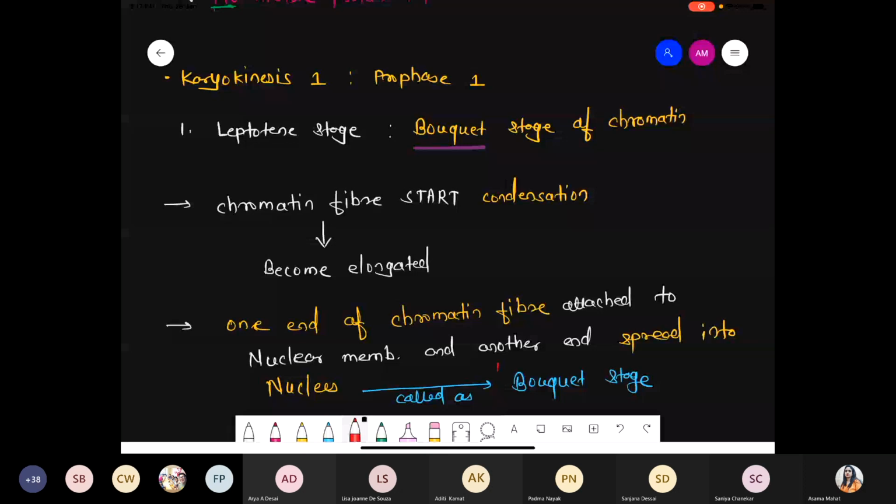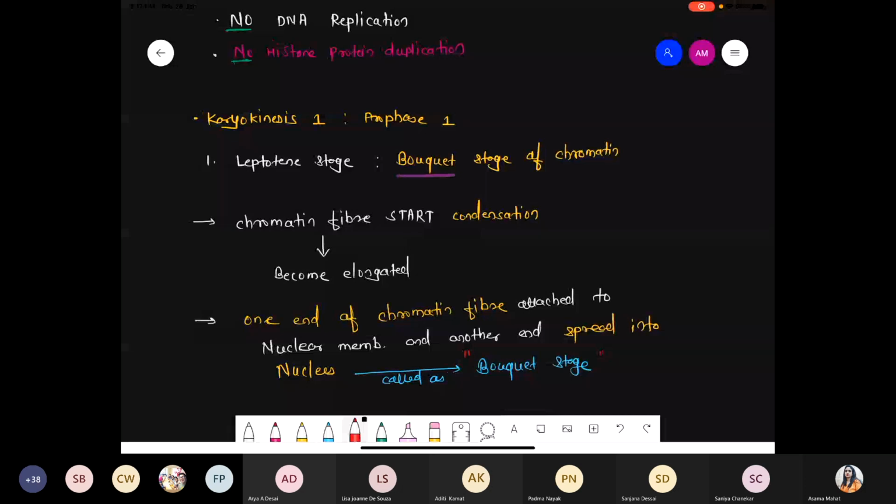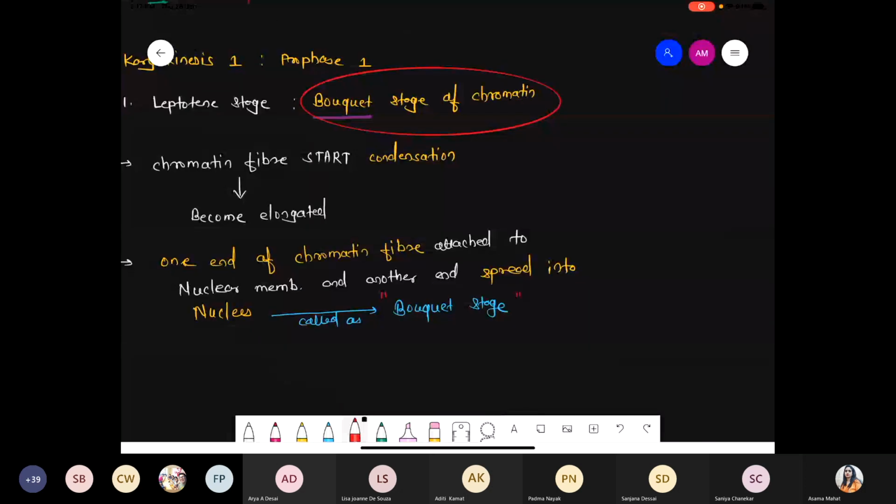So I'm repeating this point again. See, important: during the leptotene phase, the chromatin condensation process gets started, right? In another stage, whatever chromatin fibers are there get elongated. Due to that elongation, one end of the chromatin fiber attaches to the nuclear membrane, and the other end of that chromatin fiber diffuses, spreading all over the nucleus. So we'll try to understand all this information with the help of the diagram.